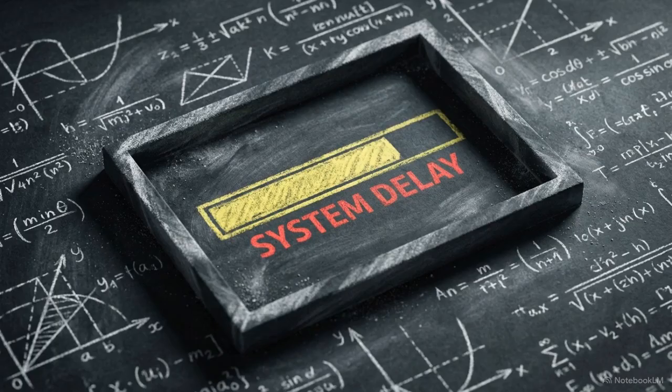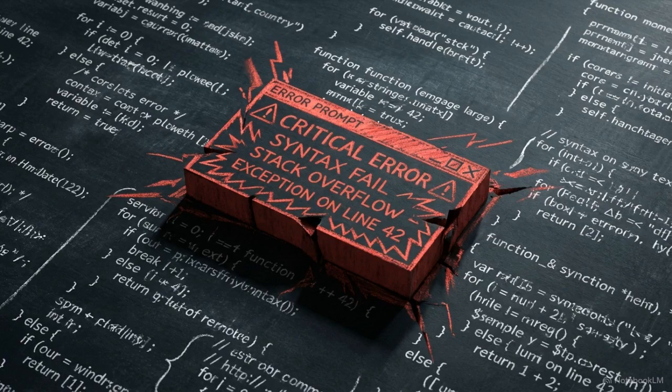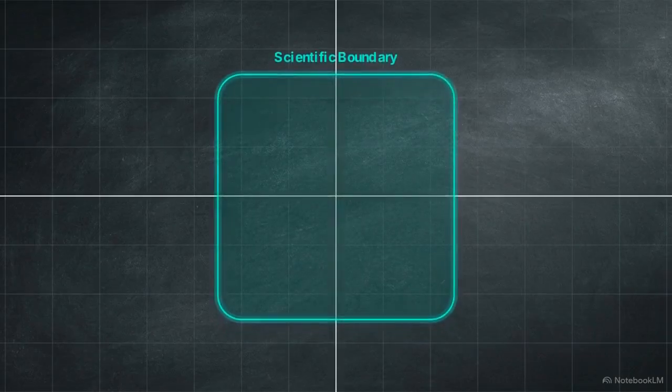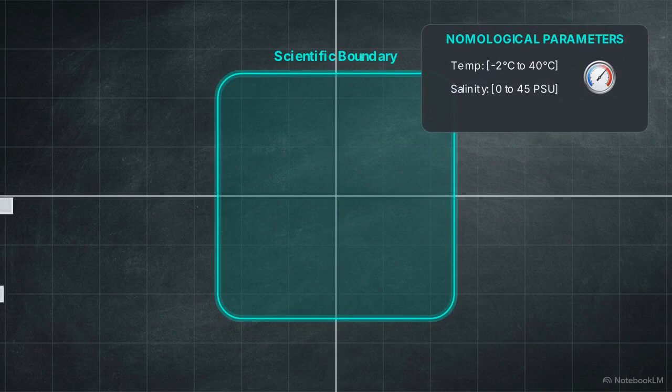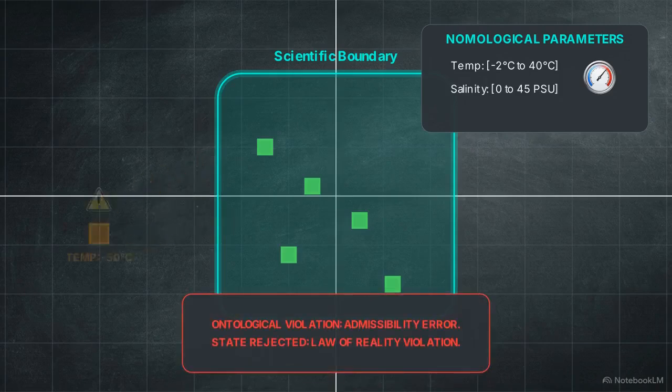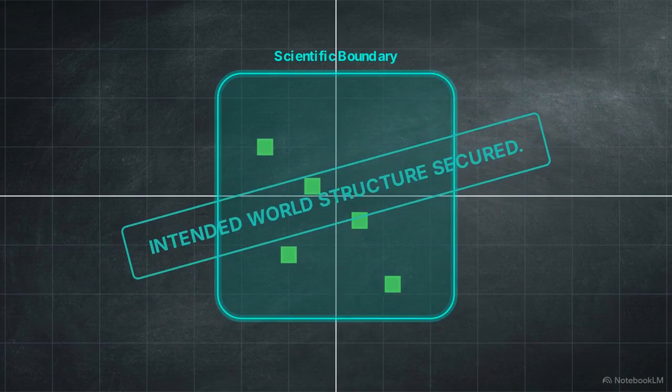They rely on manual polling, which introduces latency, and their legacy code requires a rigid stop, modify, restart lifecycle for every logic update. Solving this requires a nomological state space. A nomological state space is a mathematically rigorous framework that defines the exact set of physical and environmental states that are scientifically possible within a given domain.